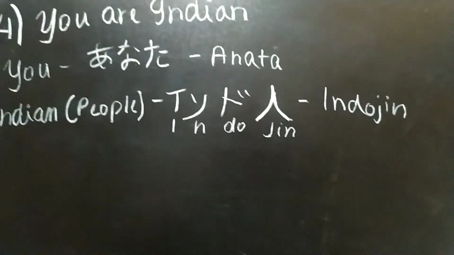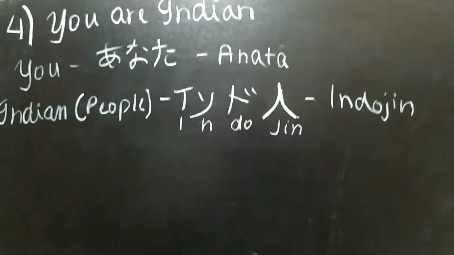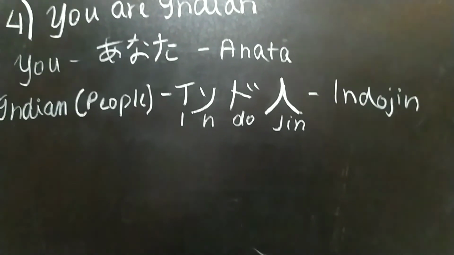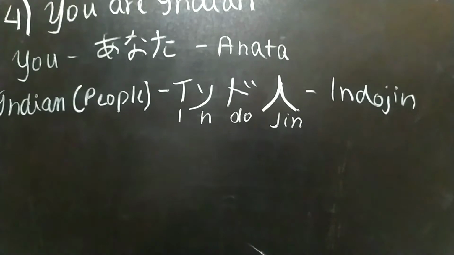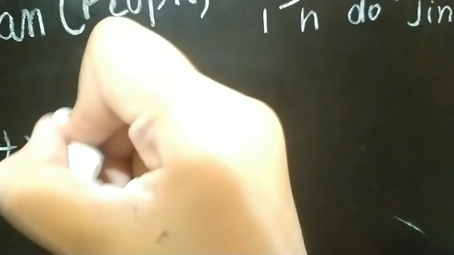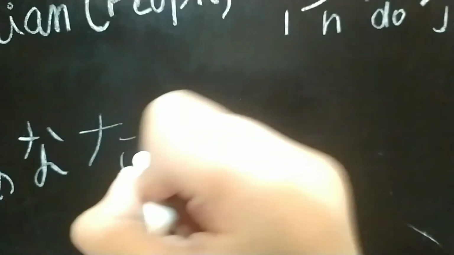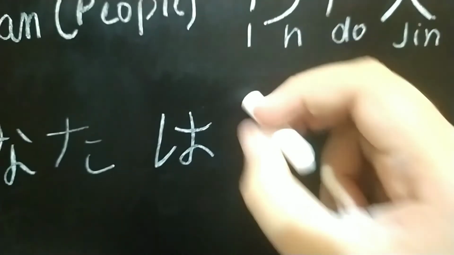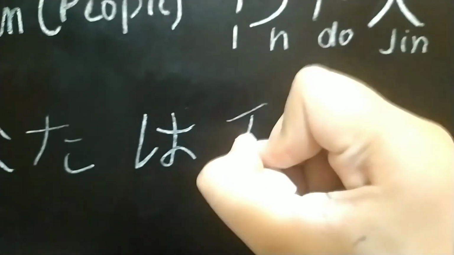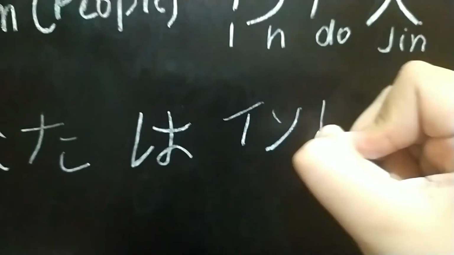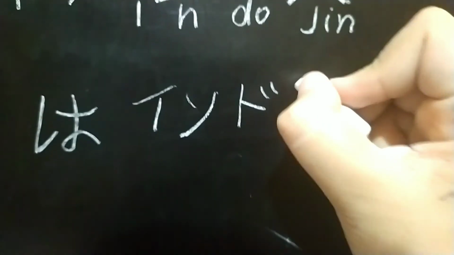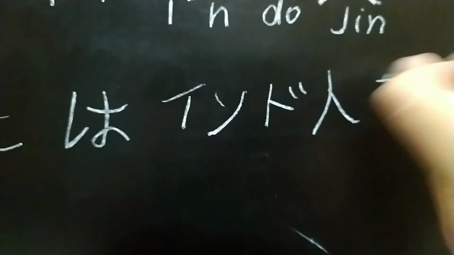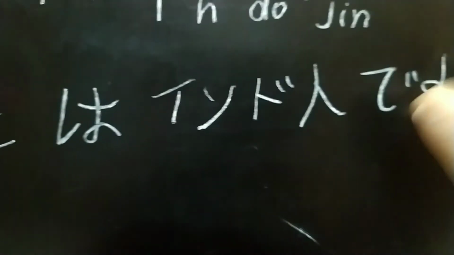Anata means you. Okay, so next one is you are Indian. You means anata, Indian people. First of all, we will write India. India is Indo, and jin means people, Indian people. It is used for a singular. Okay, and let's write first anata, then wa, then Indo, and then let's write jin. Jin is a kanji, and then desu.